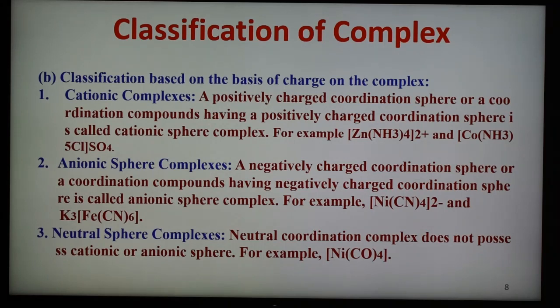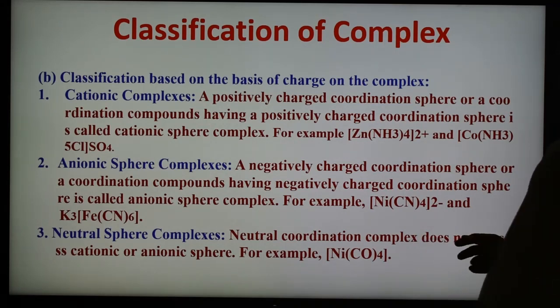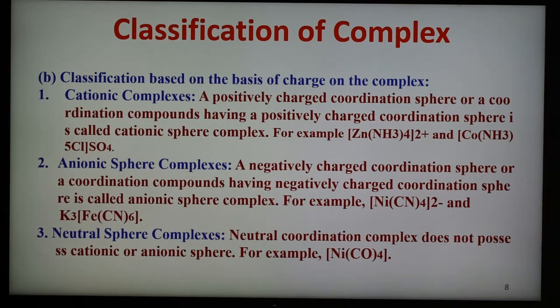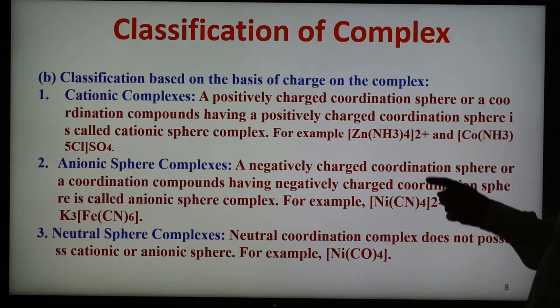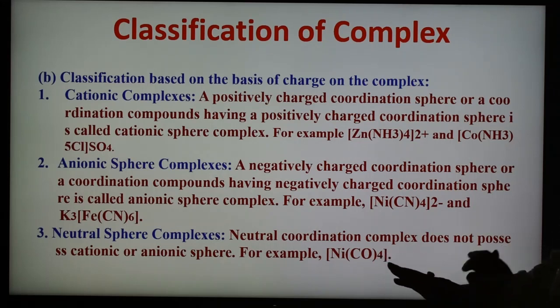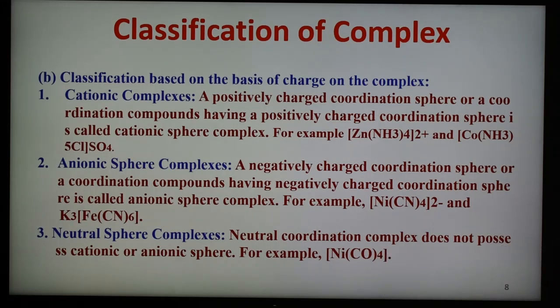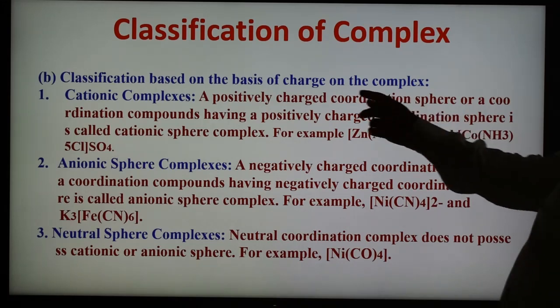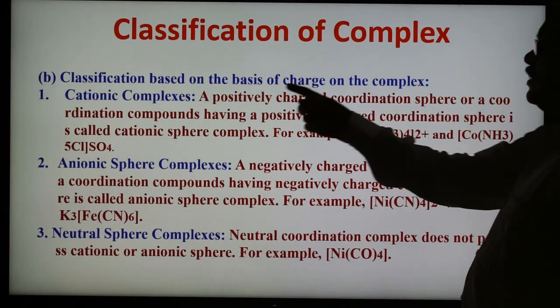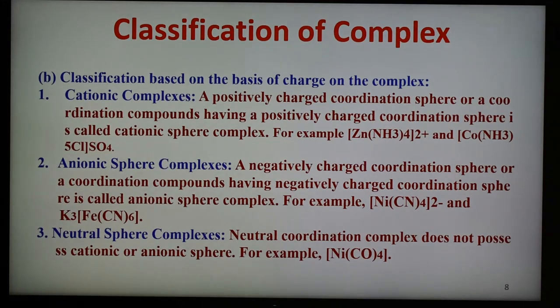Third type is neutral sphere complexes. In this case the neutral coordination compound does not possess a cationic or anionic sphere, so it has no charge, positive or negative. In one case there is a positive charge, in another a negative, and in this case no charge at all. Therefore these are known as neutral sphere complexes. So based on the charge on the complex, there are three types: cationic, anionic, and neutral sphere complexes. So this is the classification.